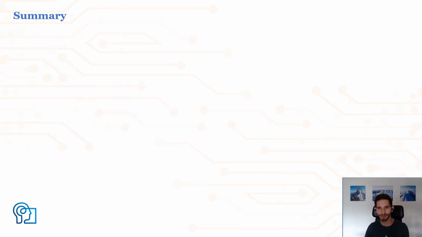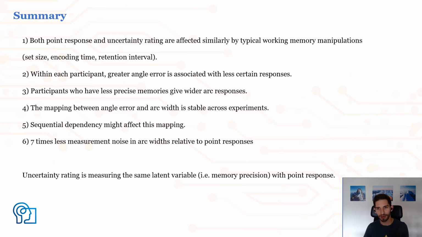In summary, we have learned two things about this new task. First, we have fairly strong evidence that it's measuring the same latent variable as the continuous reproduction task, but more importantly, it has orders of magnitude less measurement noise, which means that with only 10 trials, for example, we can achieve an equivalent measurement procedure as 300 trials in the continuous reproduction task.